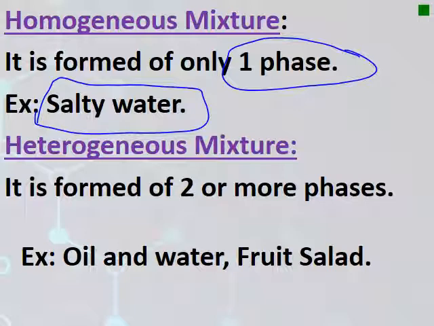However, a heterogeneous mixture is formed of two or more phases, like oil and water. According to their density, they are separated into two main phases: the water and the oil. Fruit salad, vegetable salad, pizza, all of them are classified as heterogeneous mixtures.